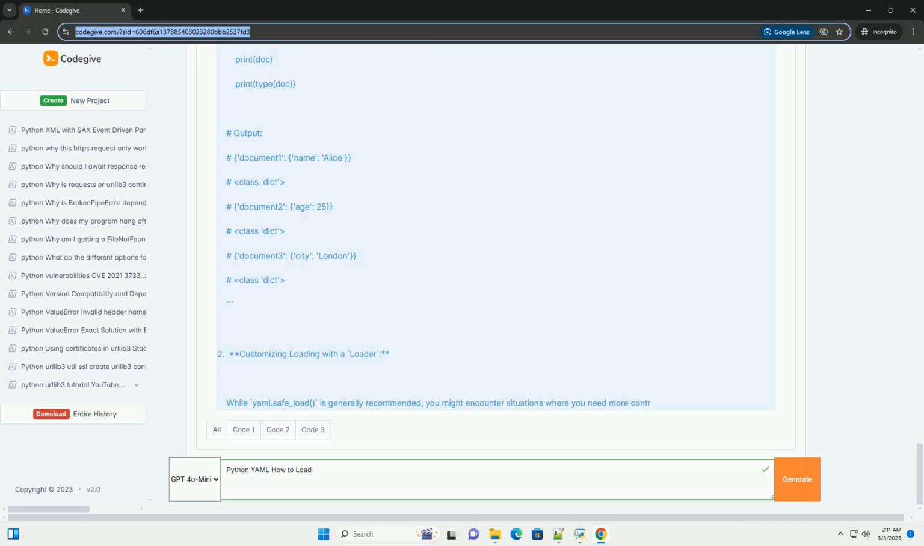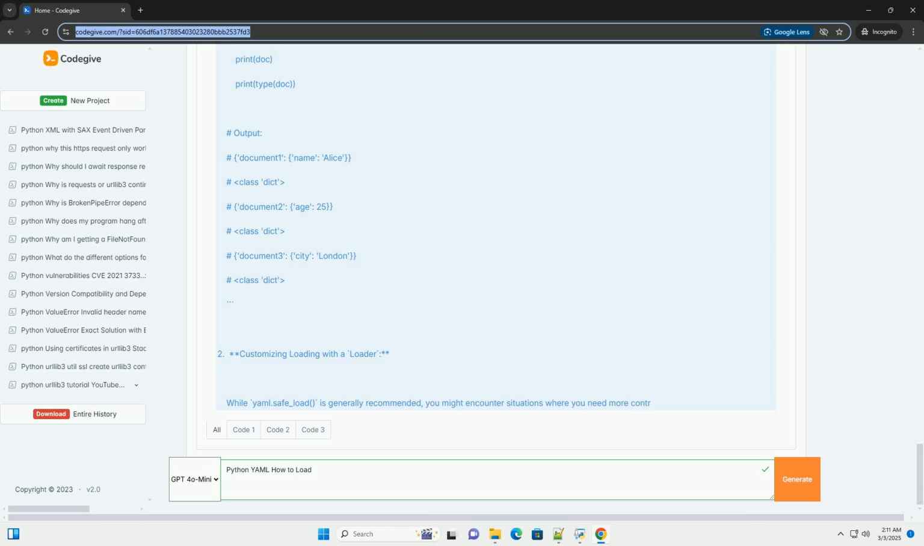PyYAML allows you to create custom loaders by subclassing yaml.Loader. However, be very cautious when using custom loaders, as they can introduce security risks if not carefully designed. Here is an example that demonstrates how you would use a loader. Important security note: using custom loaders should be done with extreme caution, especially if the YAML data comes from an untrusted source. Always validate and sanitize the data you load using a custom loader to prevent potential vulnerabilities.